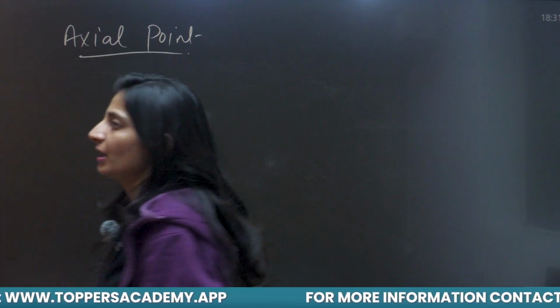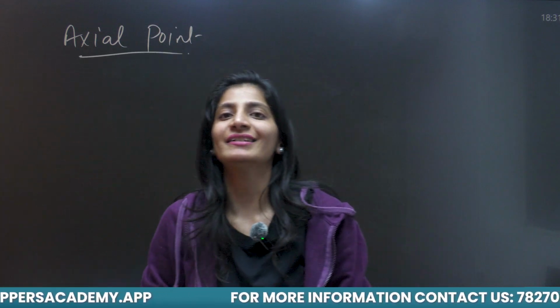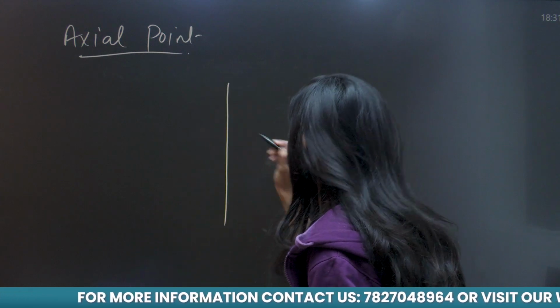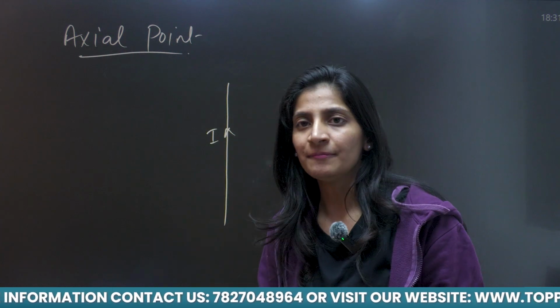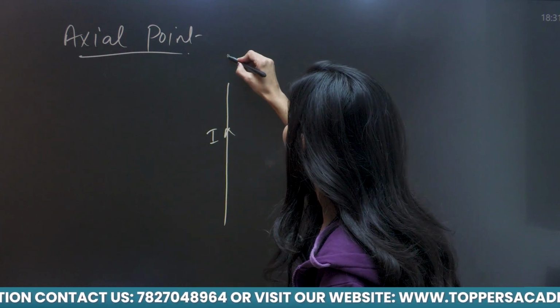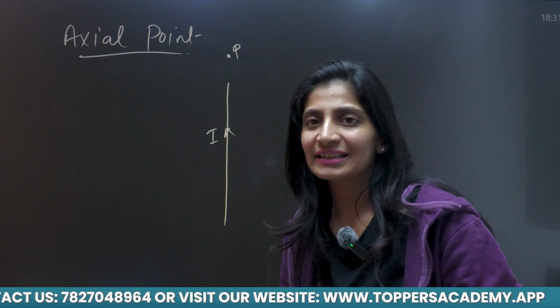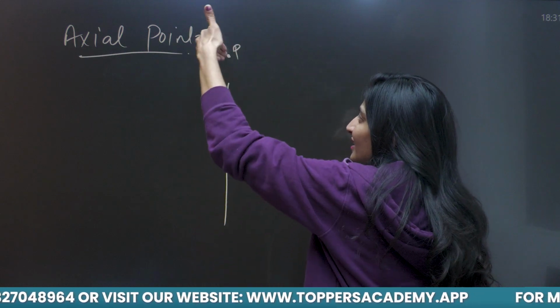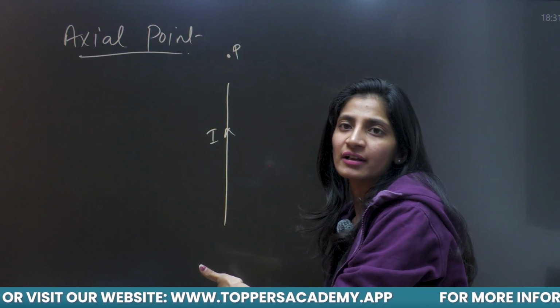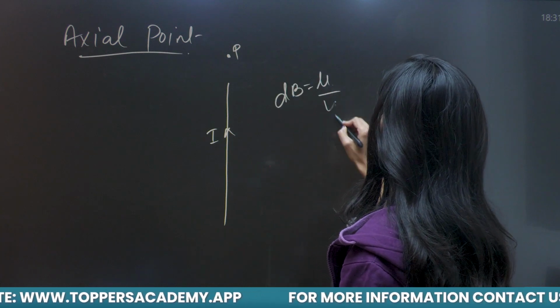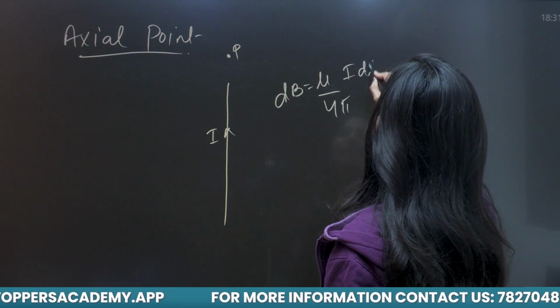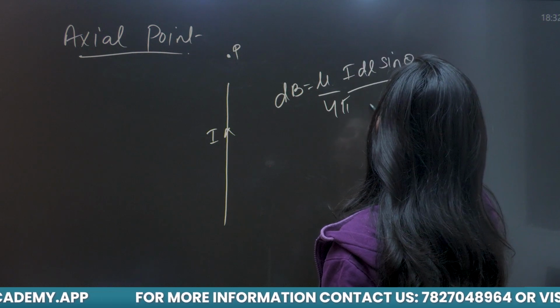If you want to find out the magnetic field at any point that is lying on the axis of a wire, suppose this is a straight wire carrying an electric current I, and I want to find the magnetic field at this point P. You can see that this point P is itself lying on the axis of the wire. So according to the Biot-Savart law, mu naught upon 4 pi I dl sine theta upon r square.